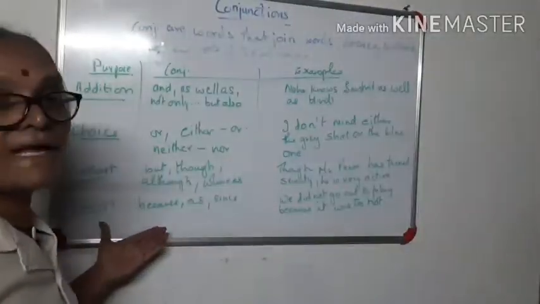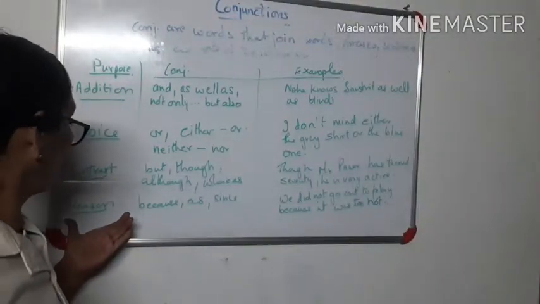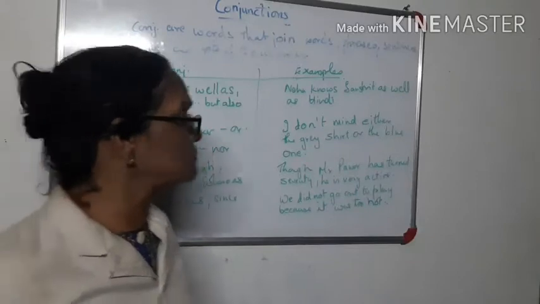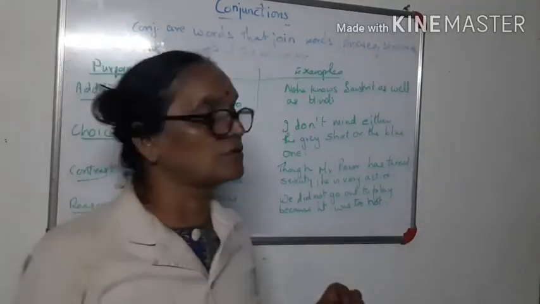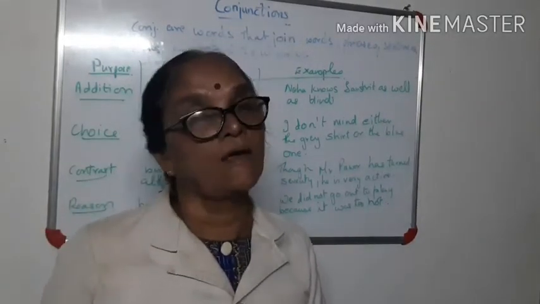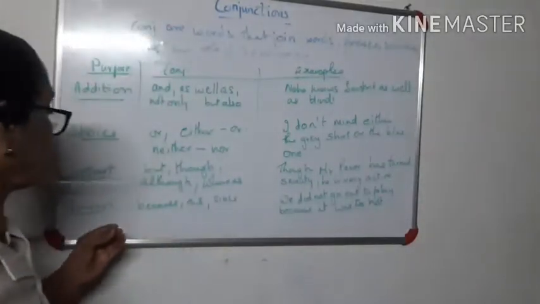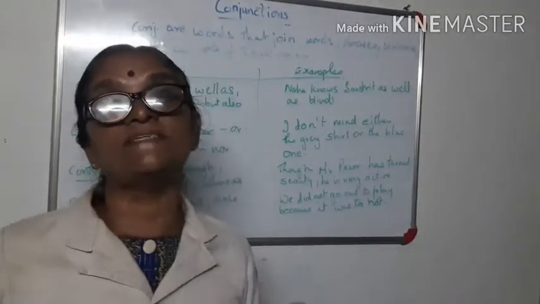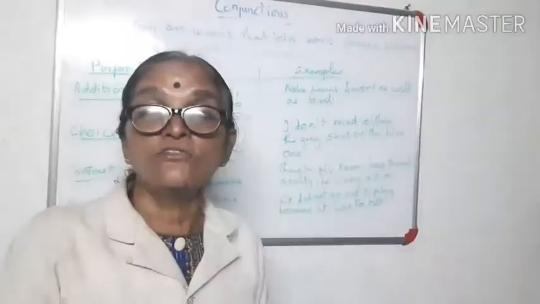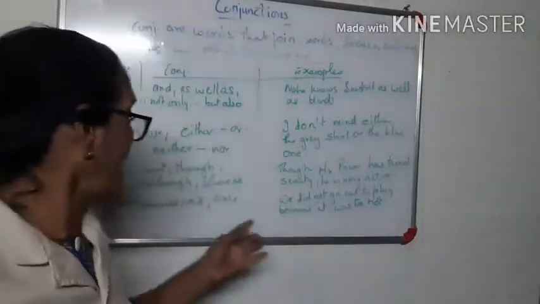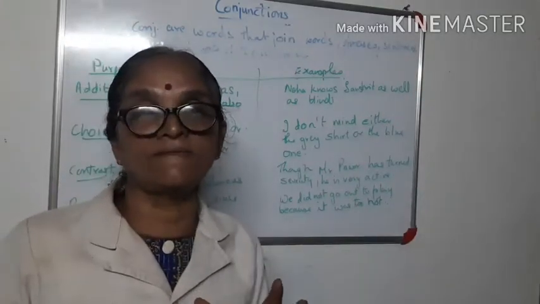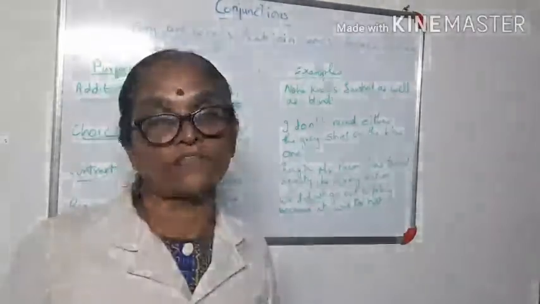Then there are words which we use for reason, that is because, as, since. Now, we did not go out to play because it was not safe. You're giving a reason, because it was not safe. Or you can say as it was raining, or as it was sunny, or since it was very hot, we did not go out to play. So the reason when you use as, because, since, and all those things. So please understand these words, and I'll give you a few more examples of conjunctions.